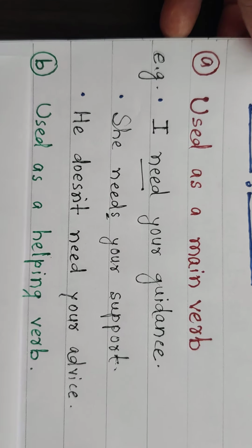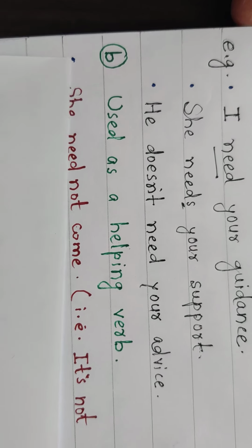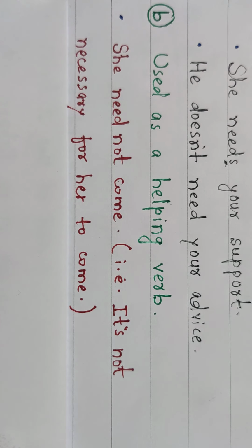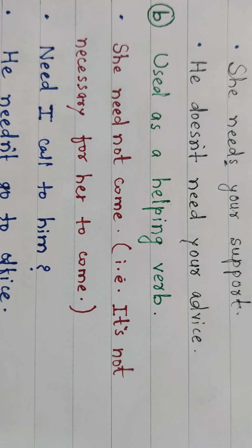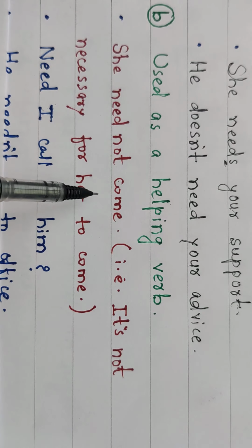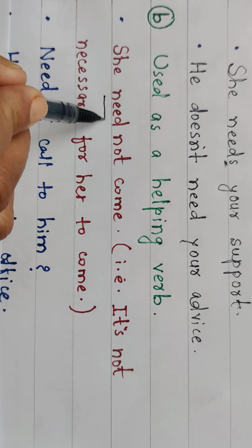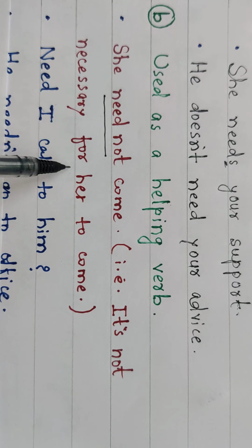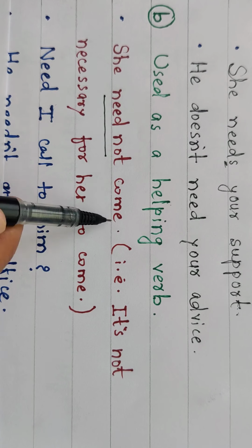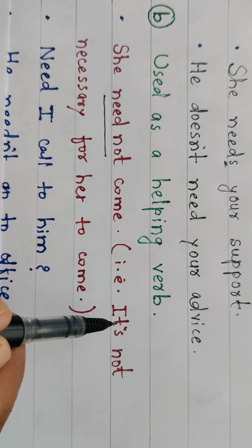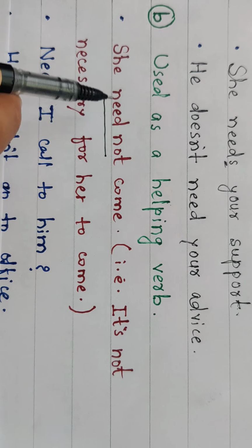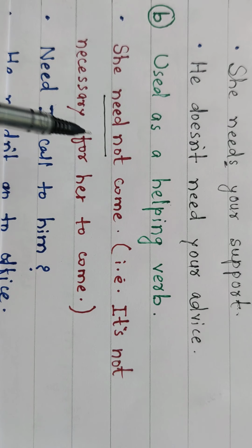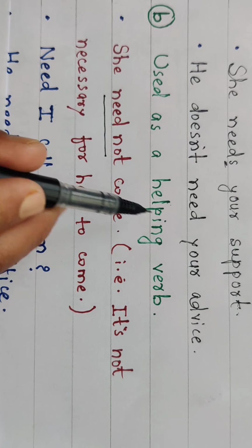So, need is used as a main verb. Second use of it, used as a helping verb. For example, she need not come. It means that it's not necessary for her to come. Got it? She need not come. Used as a helping verb.